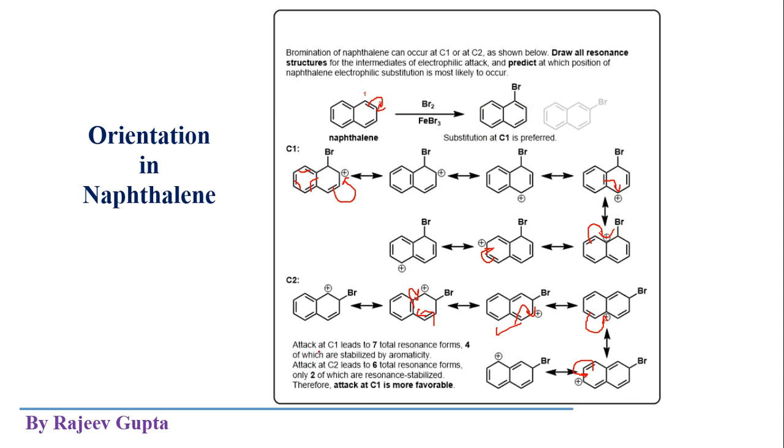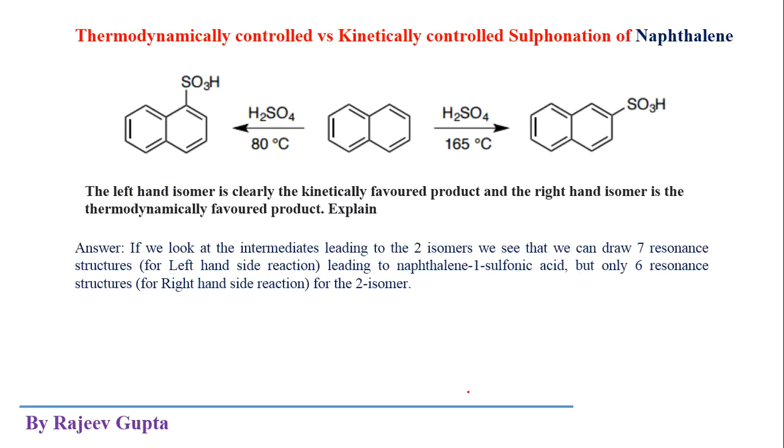So what is said here: attack at C1 leads to 7 resonance forms, 4 of which are stabilized by aromaticity. Attack at C2 leads to 6 total resonant forms, only 2 of which are resonance stabilized. Therefore attack at C1 is more favorable. So this attack on C1, we can see the orientation: it orients the incoming electrophile towards carbon number 1, because it is more favorable due to formation of a more stable carbocation or more stable Wheland intermediate.